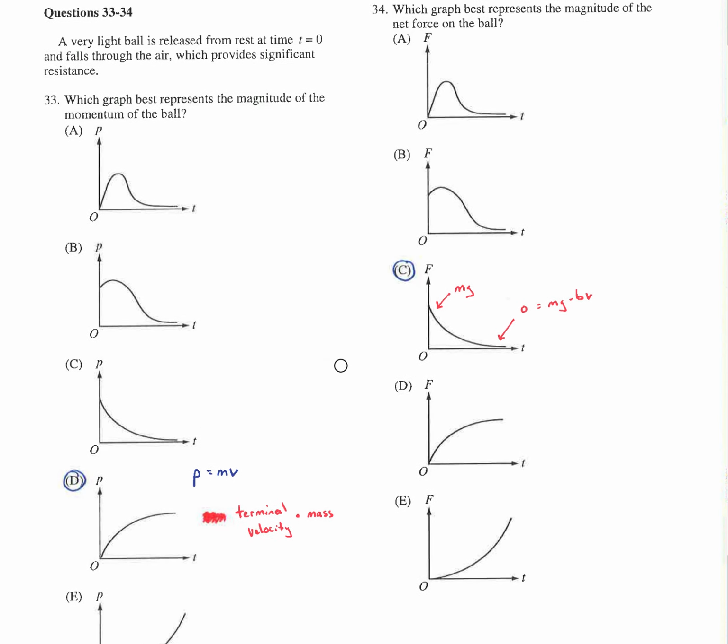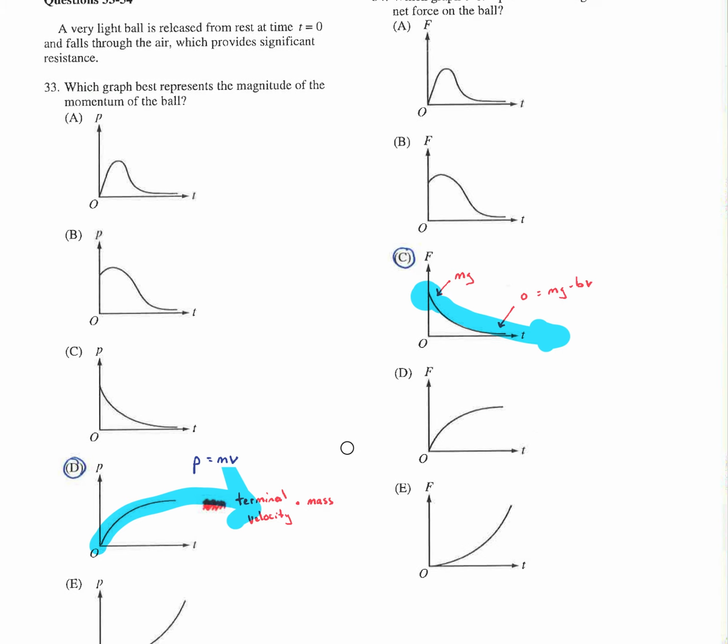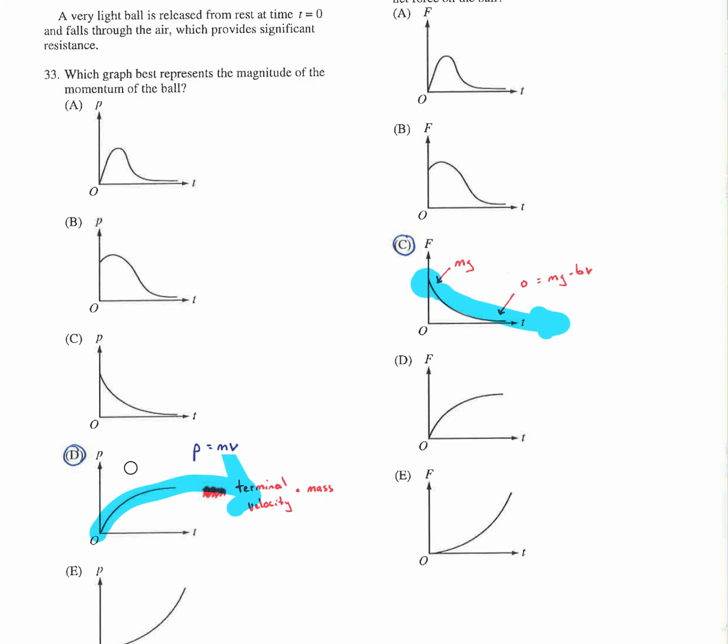All right, this is just drag forces. Now, normally we graph the velocity graph and we graph the acceleration graph. We know that the velocity, dropping from rest, starts at 0 and then asymptotically approaches terminal velocity. And over here, we start at g and we decay to a 0 acceleration. But they just try to trick you on this one. Instead of graphing velocity, they graph momentum, but instead of graphing acceleration, they graph force.